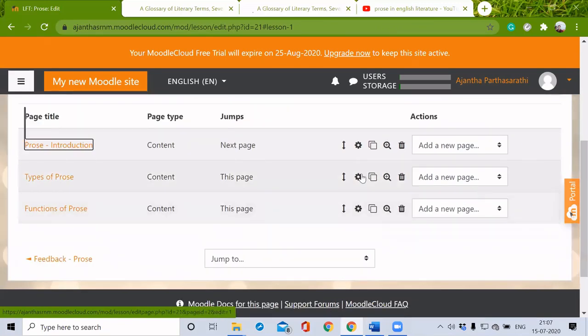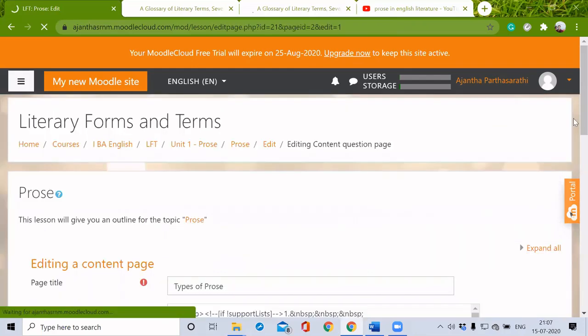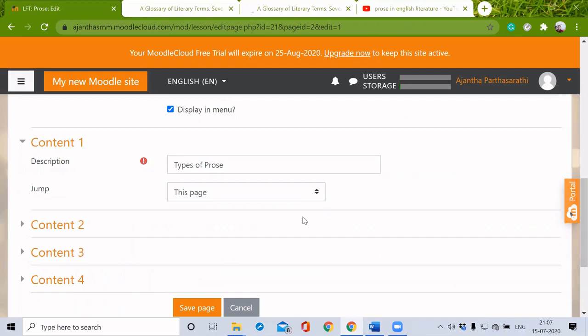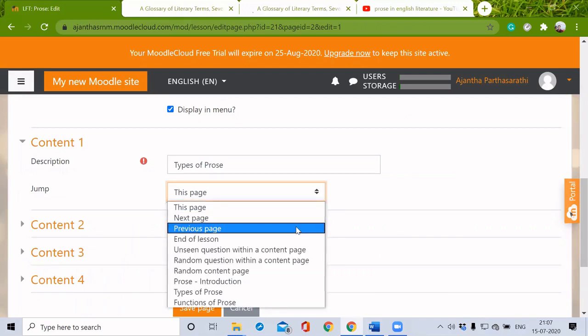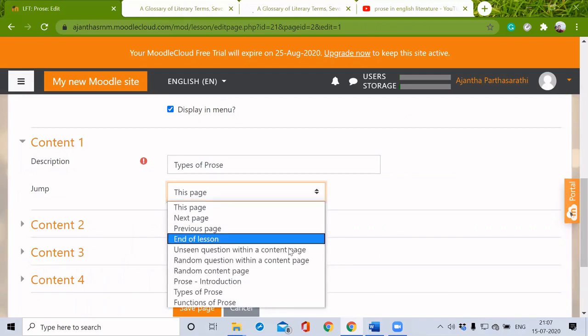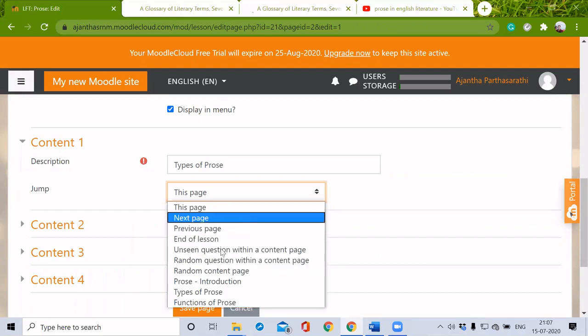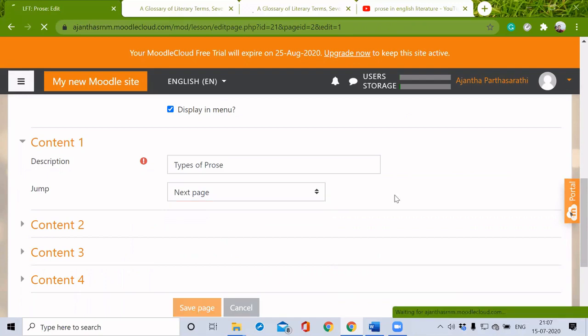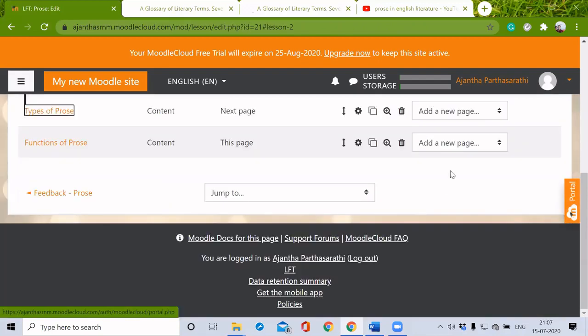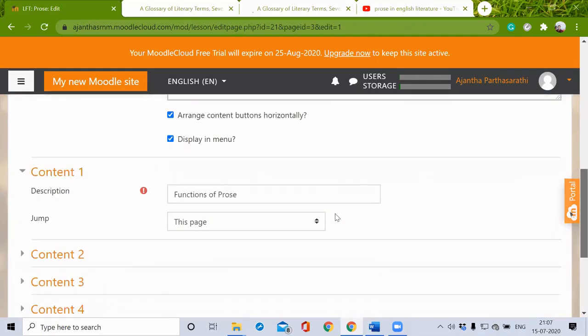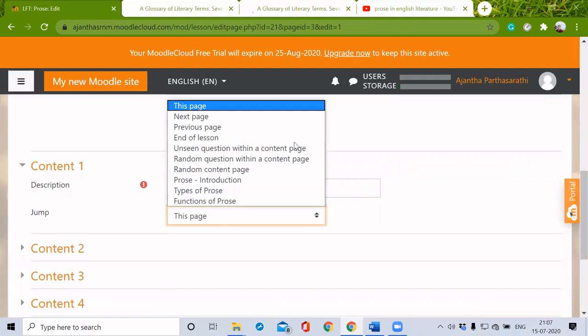The same way, I have to enable all these things. We can do it in the previous page on the end of lesson. Otherwise, we can go with all these things. But I'm just enabling next page. This function, this is the end of the lesson. So I'm making it end of lesson.